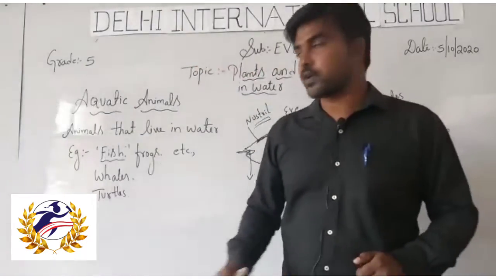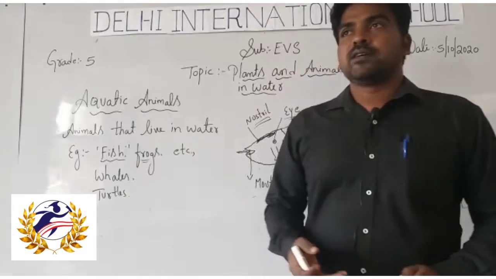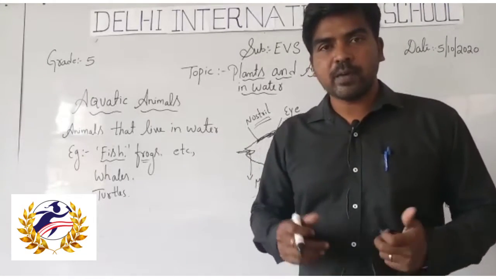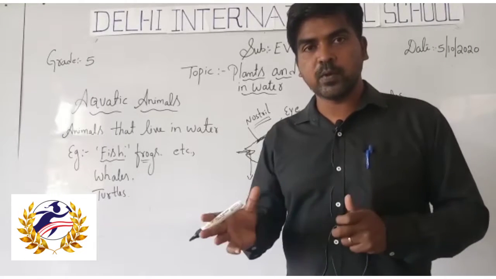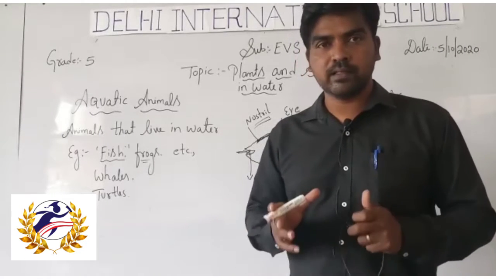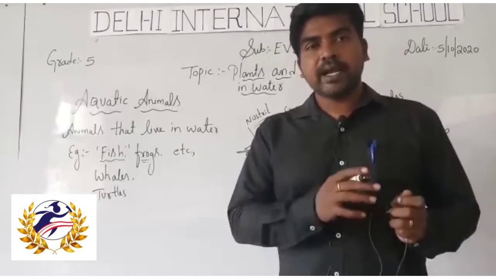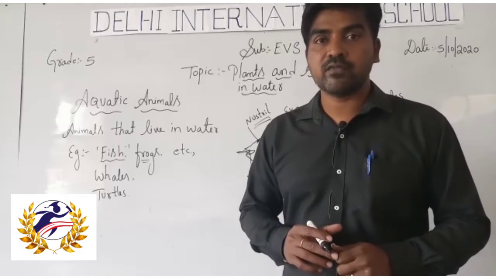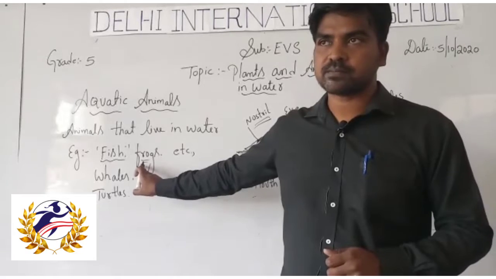Next example is frogs. Students, frogs are amphibians. What is the meaning of amphibians? Amphibians are species which live both on land and in water. Such types of animals we call amphibians. Frog is the best example of an amphibian.